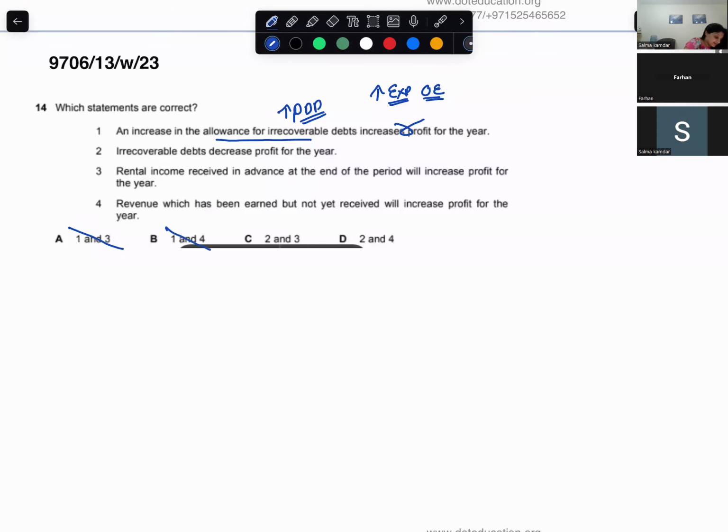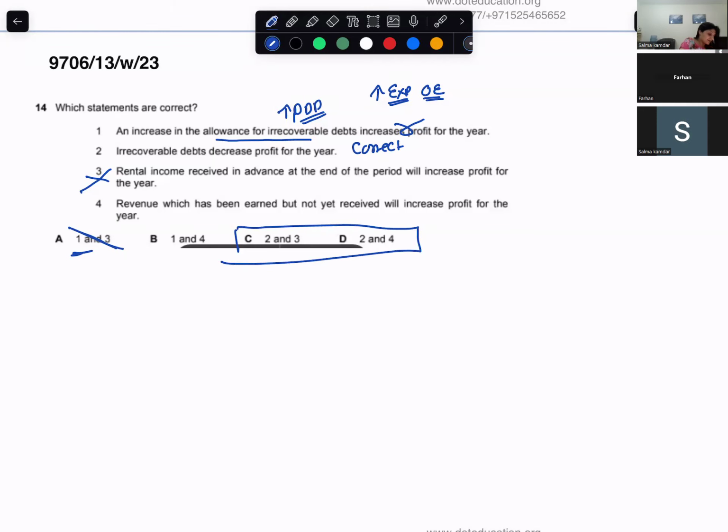A and B go away, so option 3 and option 4 also go away. Let's just read all the options. Irrecoverable debts decrease profit for the year. That's true. So correct. So that means I can have 2, 3 or 2, 4.